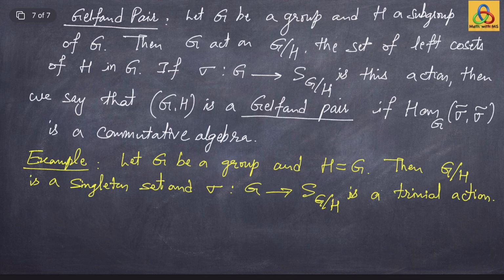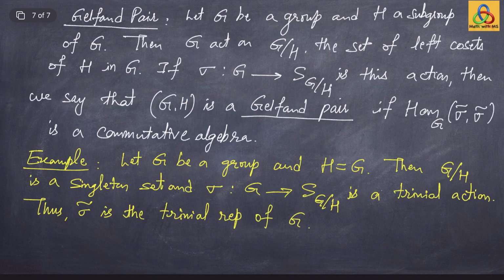It is the trivial representation of the group G. So sigma tilde is the trivial representation of the group G, which is irreducible, being one dimensional.